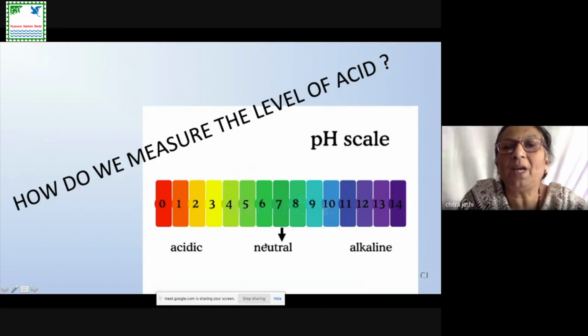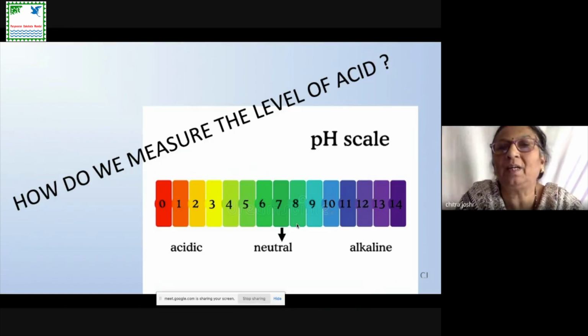And if the pH is 7, that indicates the concentration of H ions and OH ions in the solution is equal and the solution is neutral. And when the pH is 8, the solution is slightly alkaline because here the concentration of hydrogen ions goes on decreasing as the pH increases.